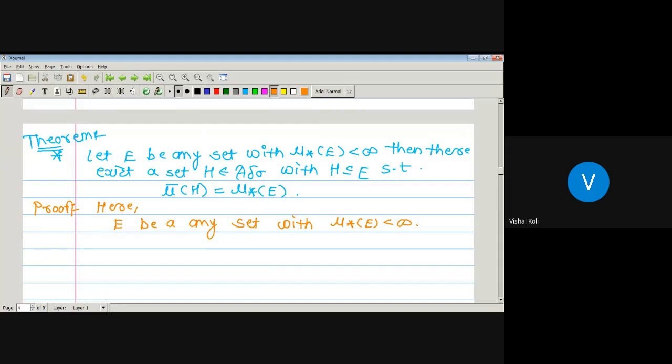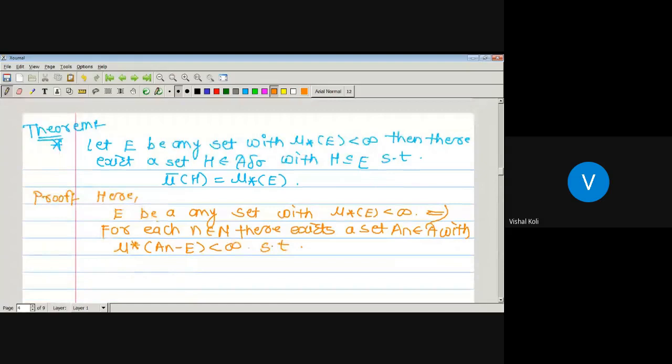Okay, by using this result, as E is any set and the inner measure of E is finite, then for each n belonging to the set of natural numbers, there exists a set An belonging to curly A with outer measure of An minus E finite, such that we have proved one result.